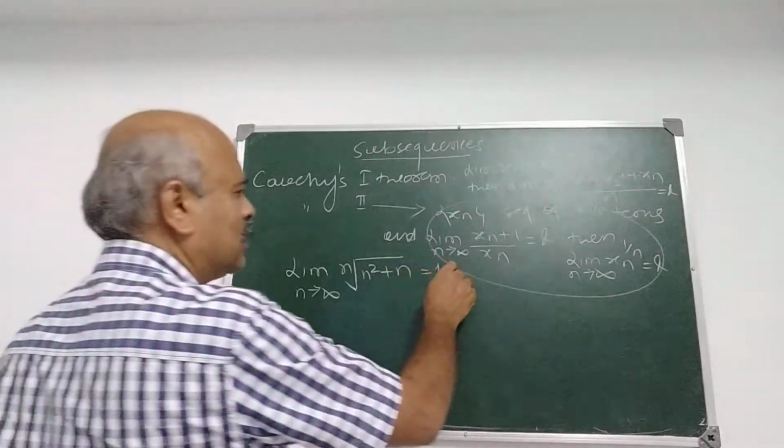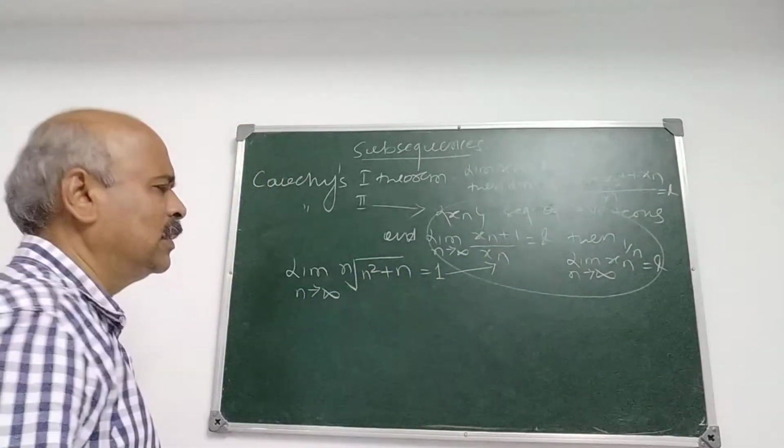See how to apply it to solve this problem.